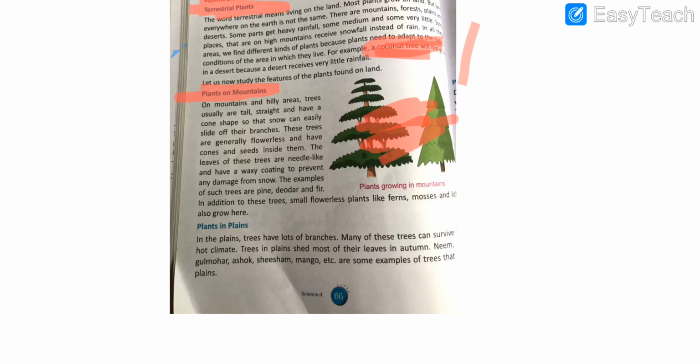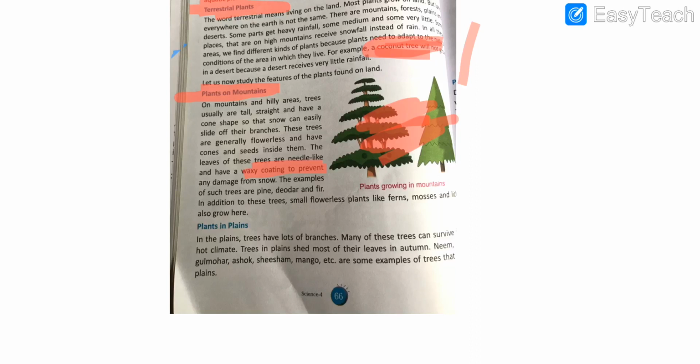And students, these trees are generally flowerless, that is, they do not produce flowers, and they have seeds inside them. The leaves of these plants are needle-like, and they have a waxy coating over their leaves, which prevents damage from snow.